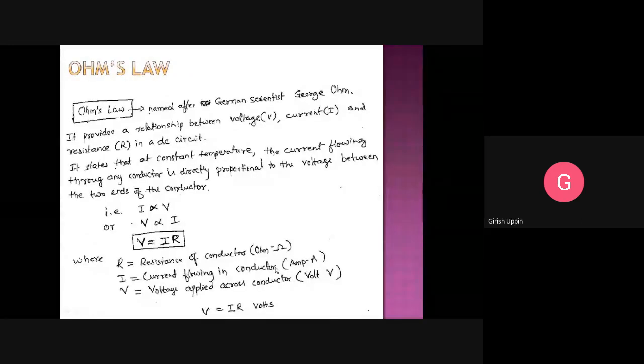Next, we will start with Ohm's law. So now we understood voltage, current, resistance, all these things. The relation between all these entities is given by Ohm's law. So we will see Ohm's law in the next class.